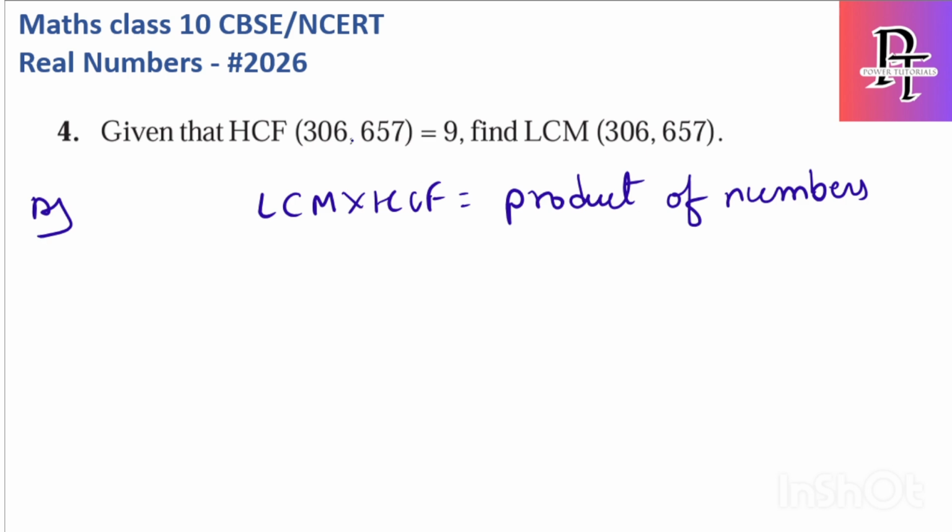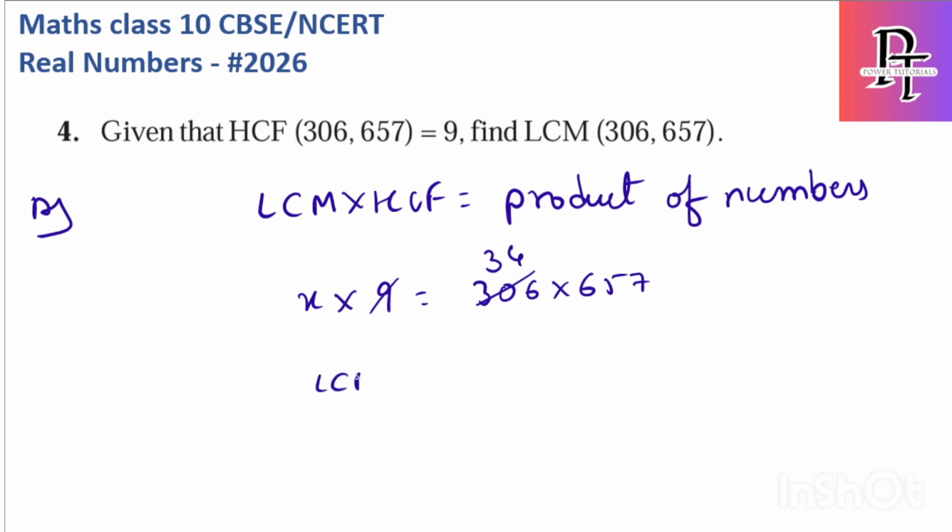So HCF is 9. LCM they haven't told you, they are asking to find it. The numbers are 306 and 657. Checking the 9 table, yes, it will get divided: 9 3s are 27 and 9 4s are 36.